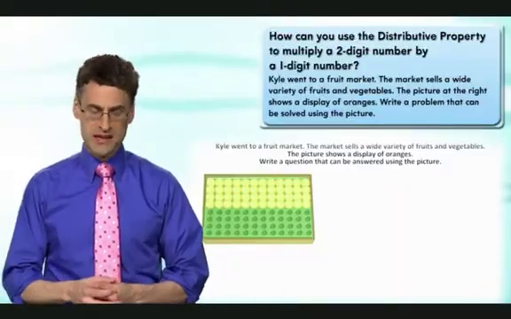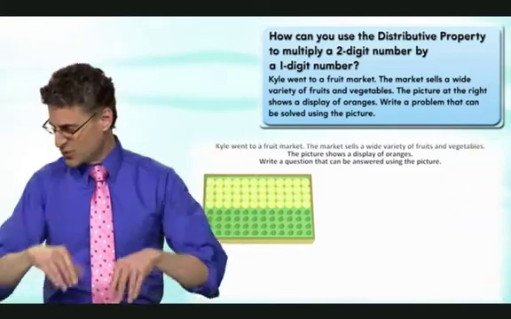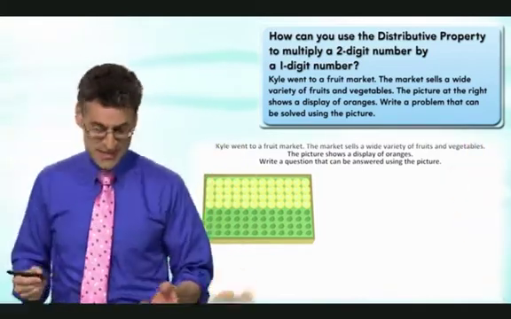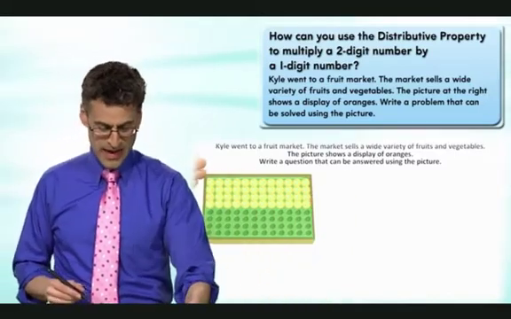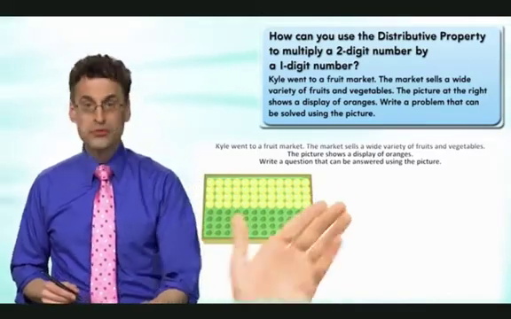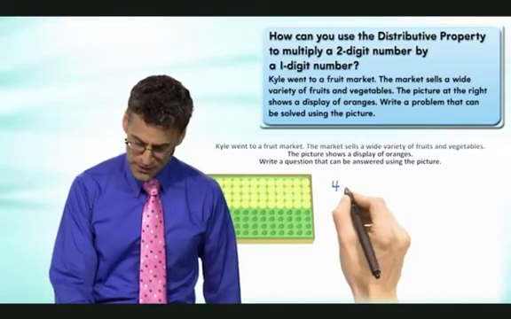So here's a question we can ask. Given this picture, how many oranges are there? Well, we know how to do this. This is really easy. It's just a multiplication question, right? It's going to be 4 times 12 because we have 4 rows of 12 each. So what would that look like? Well, we'd have 4 times 12.